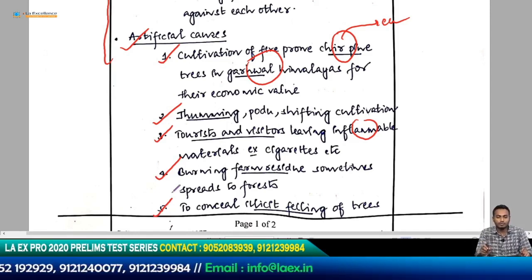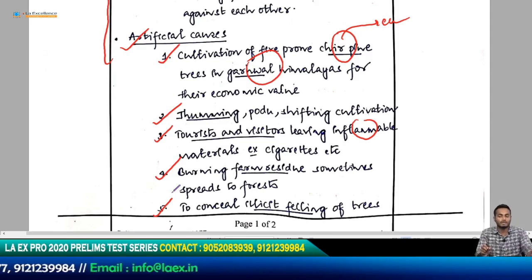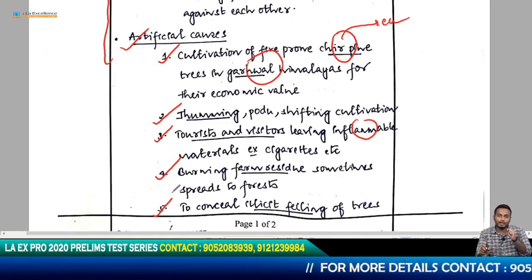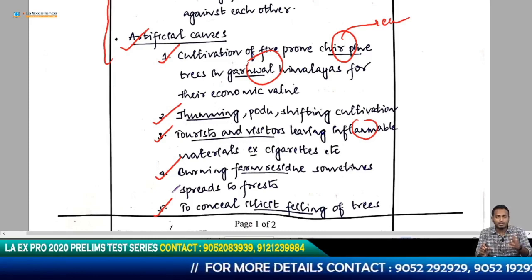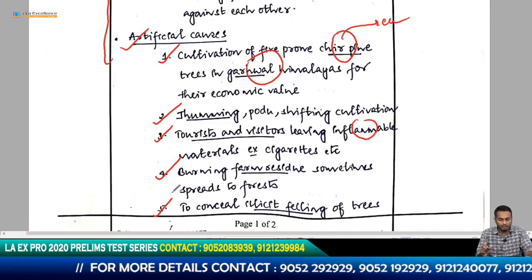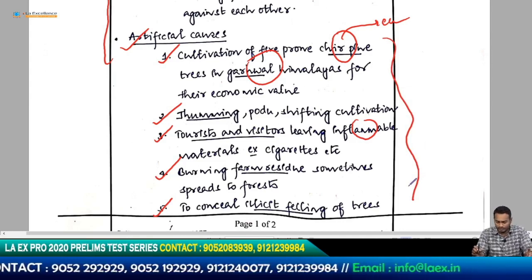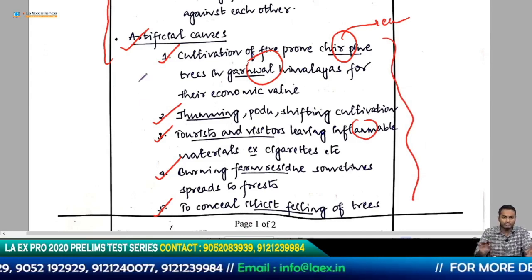Once they do it, they don't want to get caught, so they burn the whole forest, which burns the other trees, because the other trees are not useful for them anyway. So let's just burn them so the government won't know about those trees which we have stolen. Okay, so that is one other artificial reason for forest fire. So we've seen a good number of reasons. There are other reasons as well which we could talk about, but these 5 points are good.